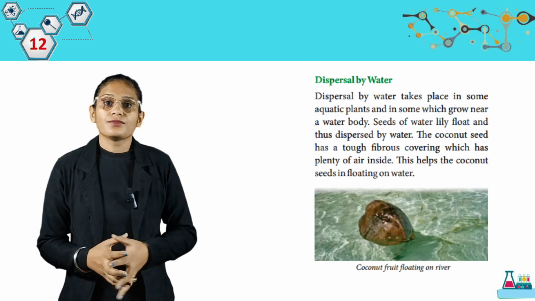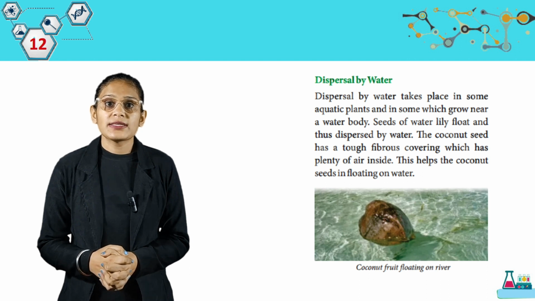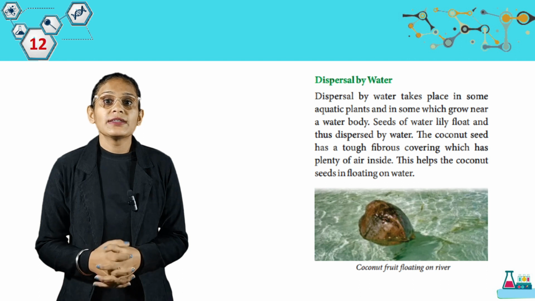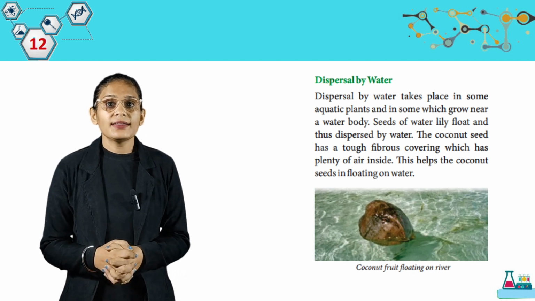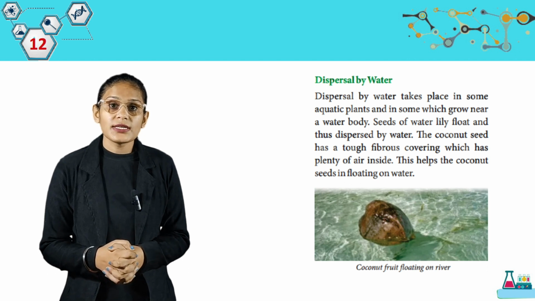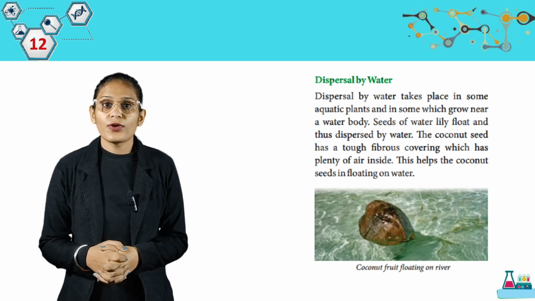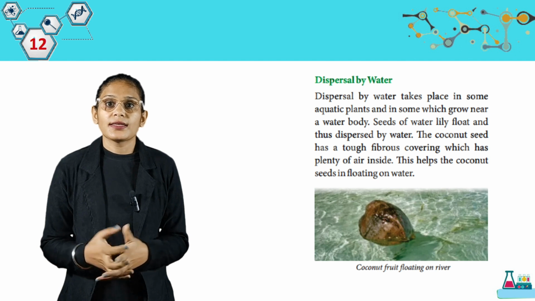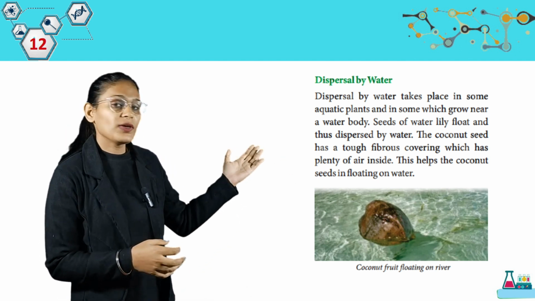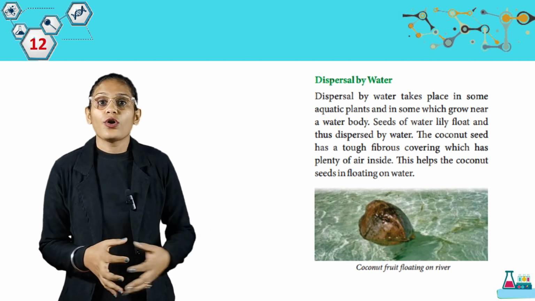Dispersal by water. Dispersal by water takes place in some aquatic plants and in some which grow near a water body. Seeds of water lily float and thus are dispersed by water. The coconut seed has a tough fibrous covering which has plenty of air inside. This helps the coconut seeds in floating on water. Look at this picture. We have coconut fruit floating on a river.